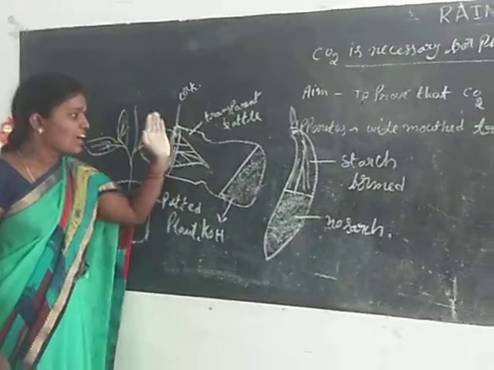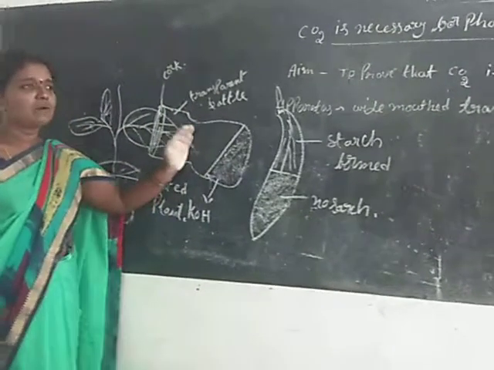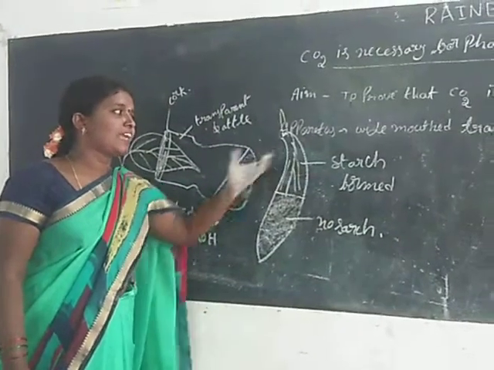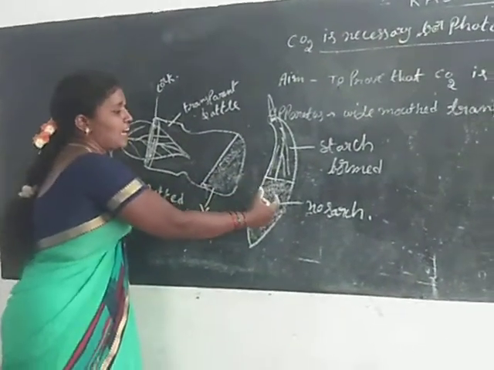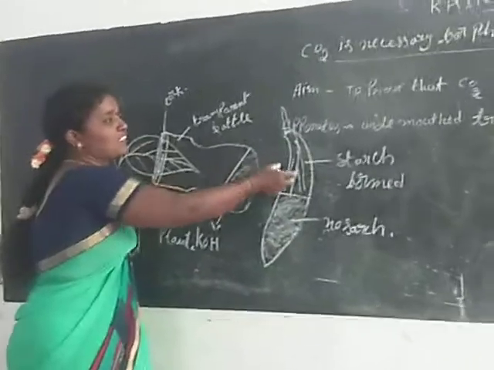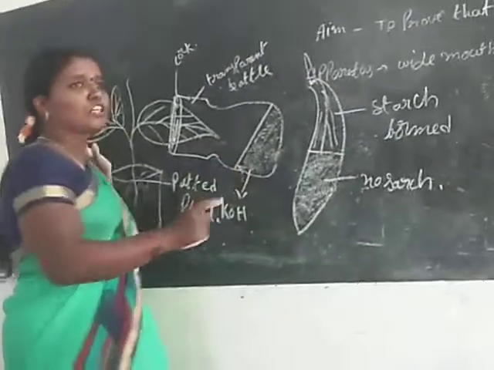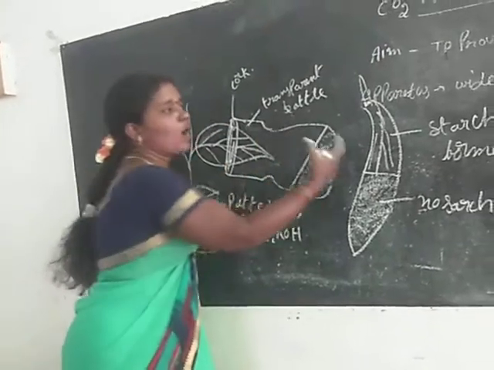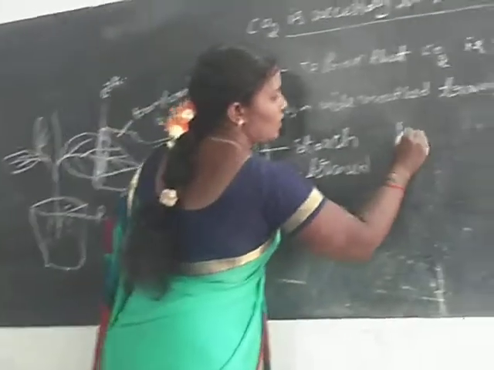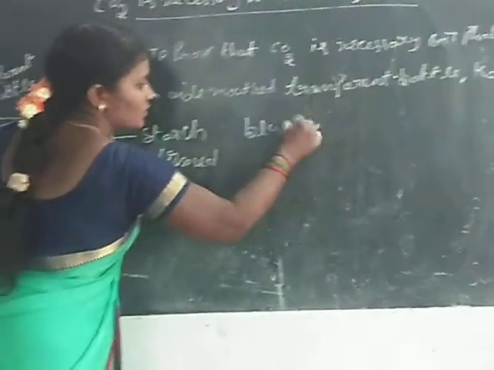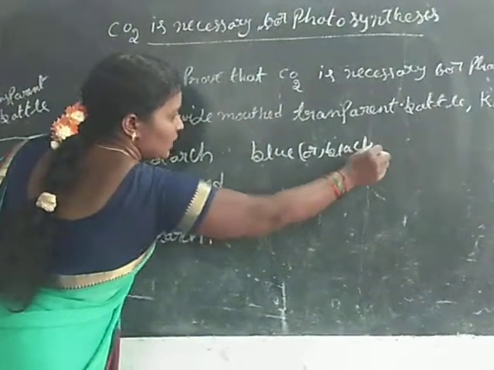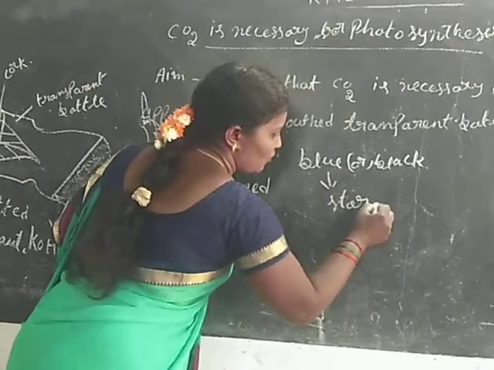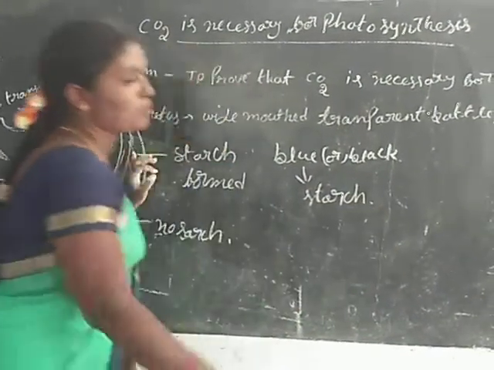After that, remove the wide mouth transparent bottle, take the leaf and add iodine solution. The leaf inside the bottle has no starch, and on the outer surface of the leaf starch is formed. When 1 or 2 drops of iodine solution are added, the blue or black color is formed. The blue or black color indicates starch. Before class we also discussed that starch is formed in photosynthesis.